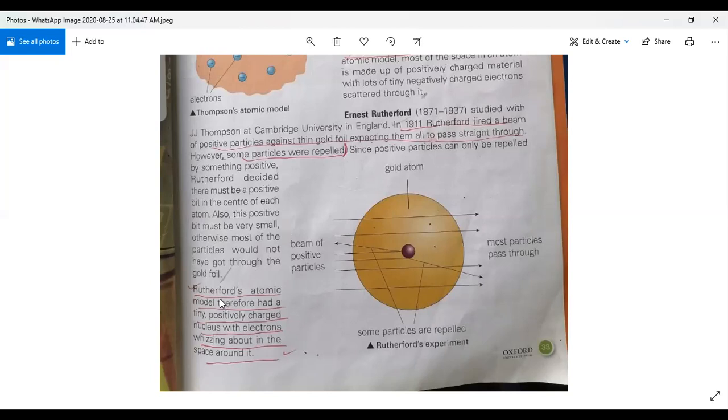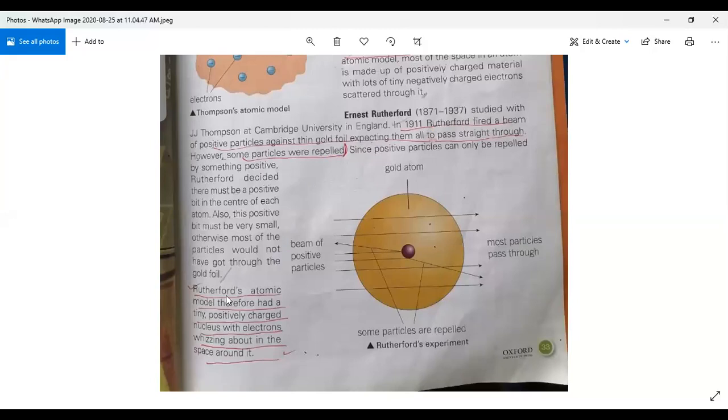Then come to the last paragraph given on the page. You will write here: Rutherford's atomic model therefore had a tiny positively charged nucleus with electrons whizzing about in the space around it. So under the heading of Ernest Rutherford, you will write from in 1911 Rutherford till particles were repelled.